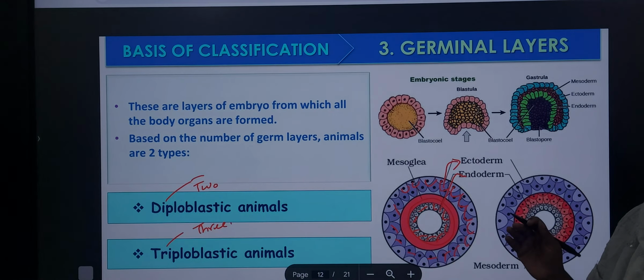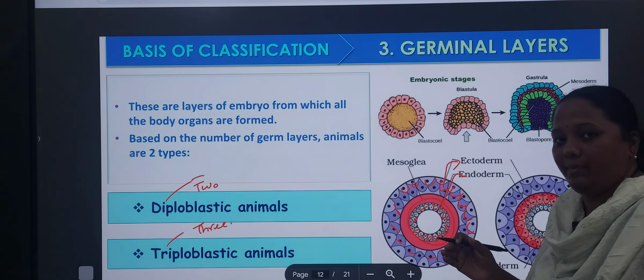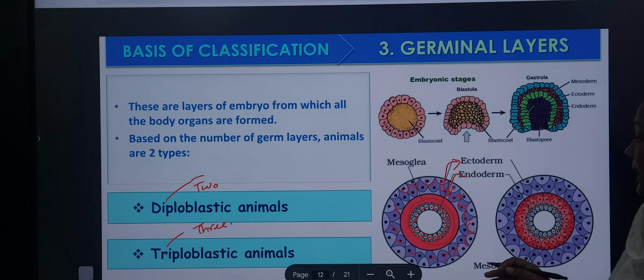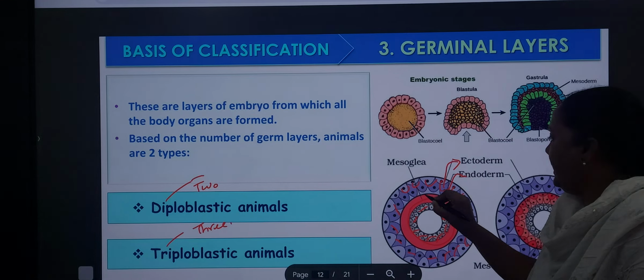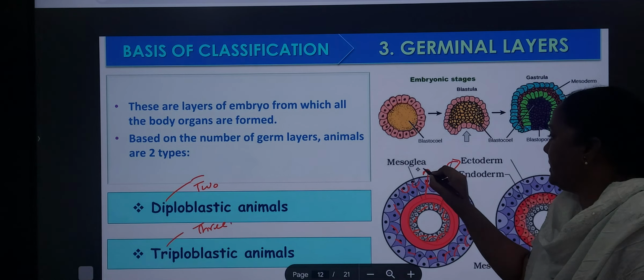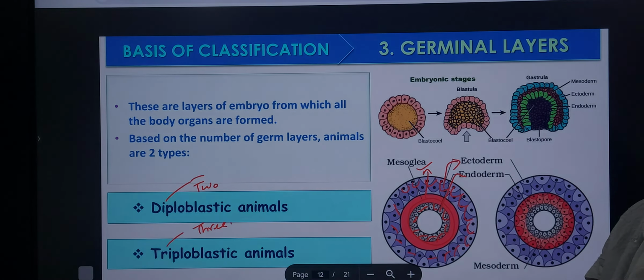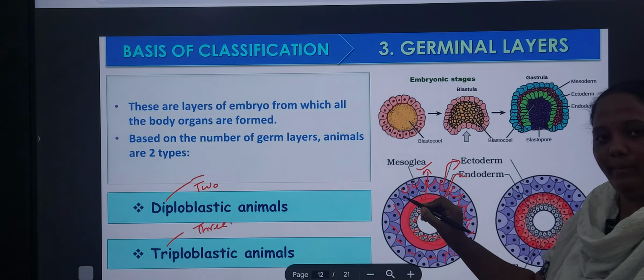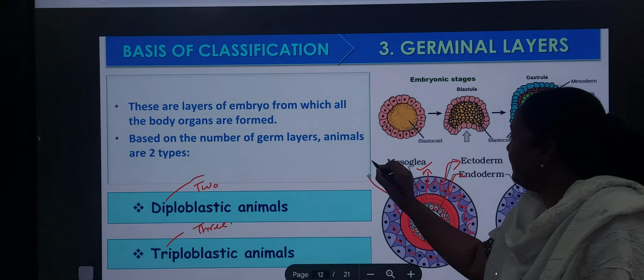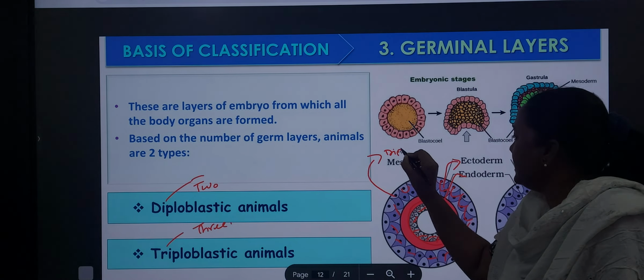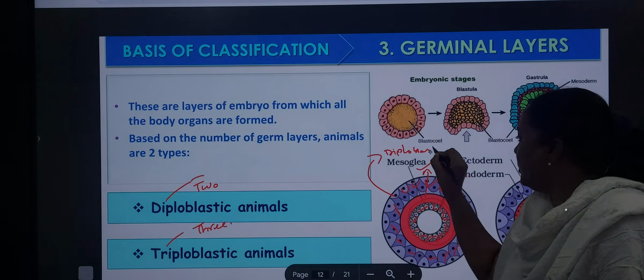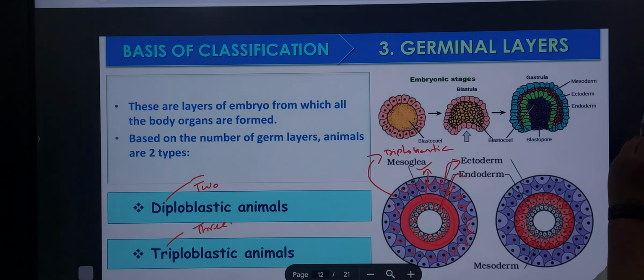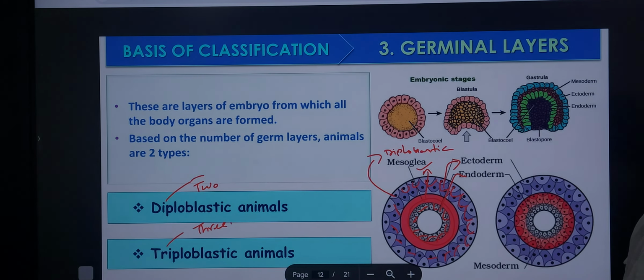So the mesoderm is not absent, it is just not fully developed. Then what is present here? A jelly-like substance is present, called mesoglea. This is diploblastic. Don't be confused. In the diploblastic, two layers are present, but the middle one is not fully developed.